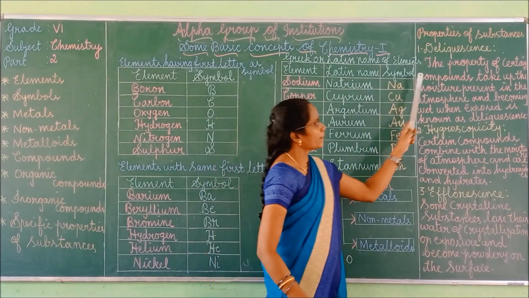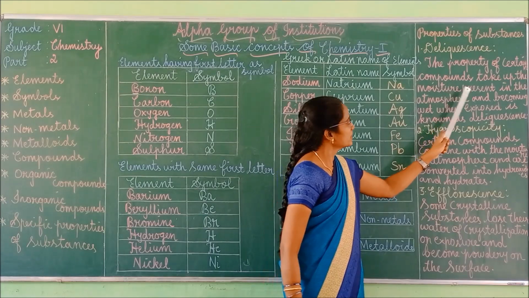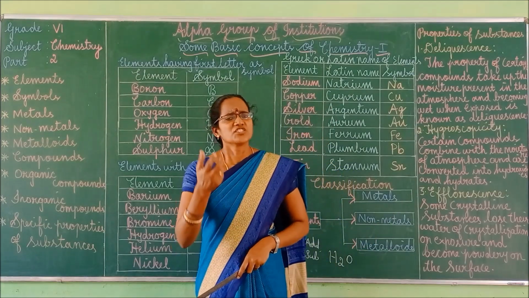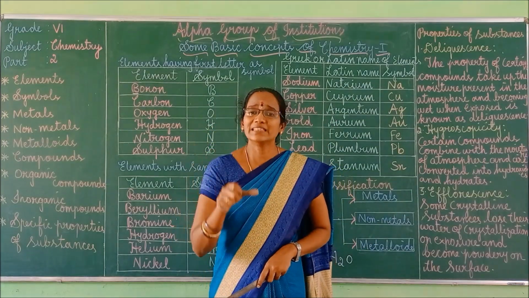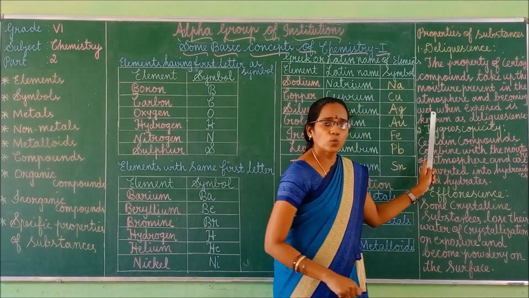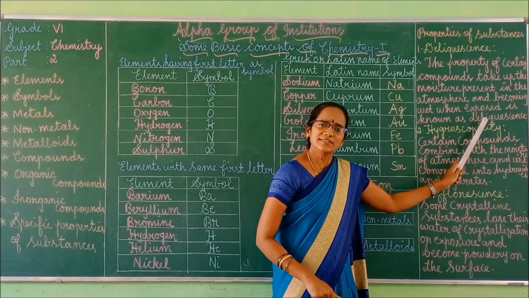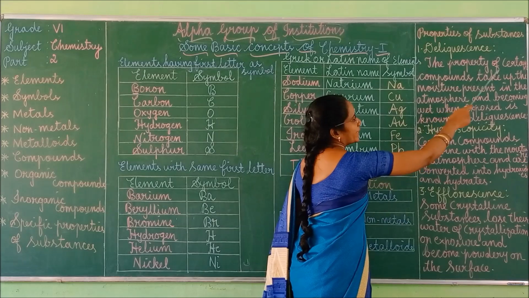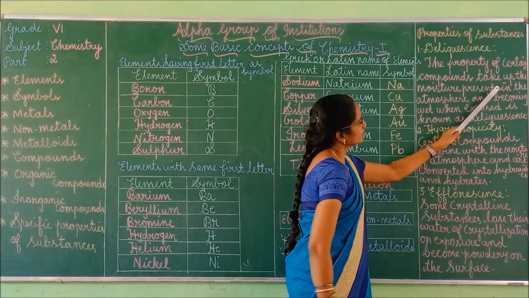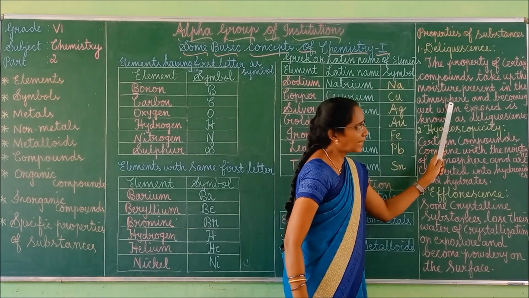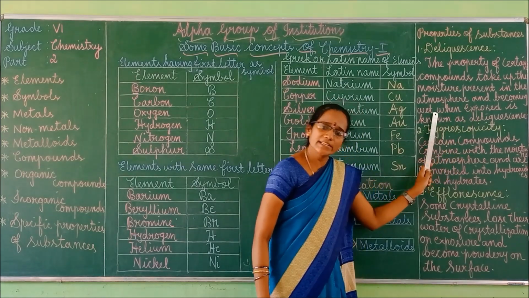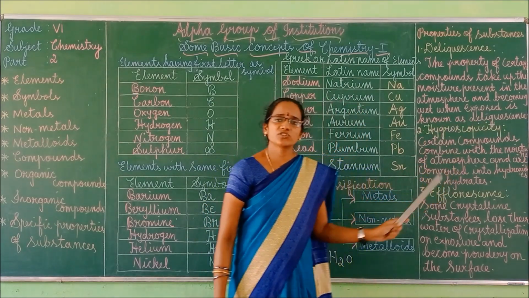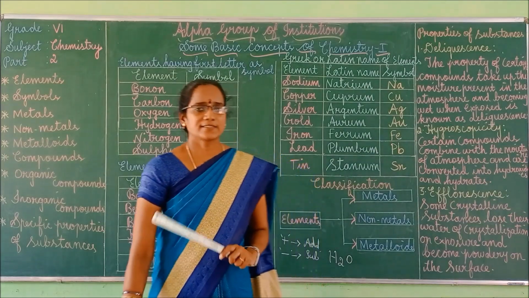It is the property of certain compounds to take up the moisture present in the atmosphere and become wet when exposed. This is called deliquescence. What is meant by deliquescence? The property of certain compounds to take the moisture present in the atmosphere and become wet when exposed. This is called deliquescence. Okay, it's a 2-mark question, otherwise sometimes you will get a detailed answer, right?